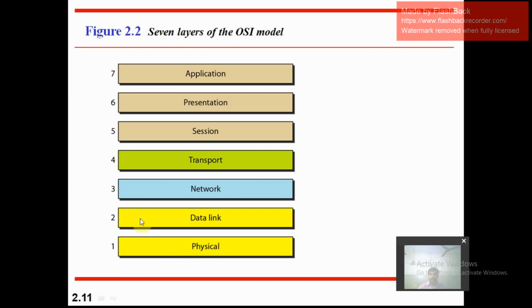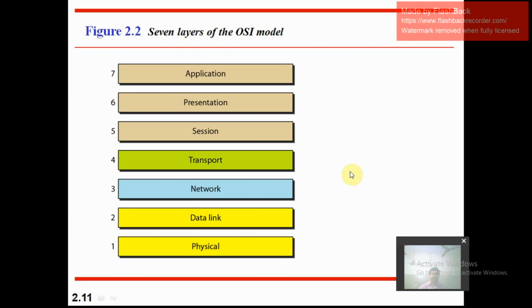Between any two layers, for example between physical and data link, there is an interface. Similarly, there is an interface between data link and network, between network and transport, between transport and session, between session and presentation, and between presentation and application.